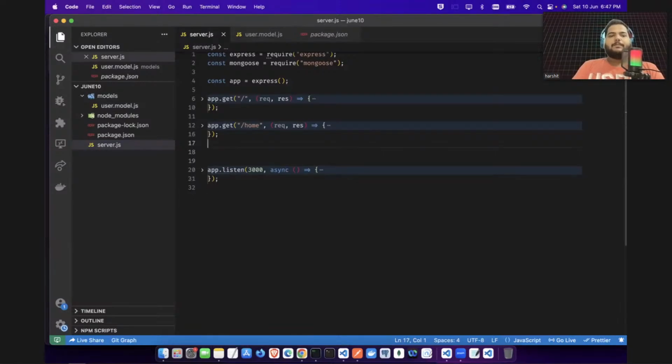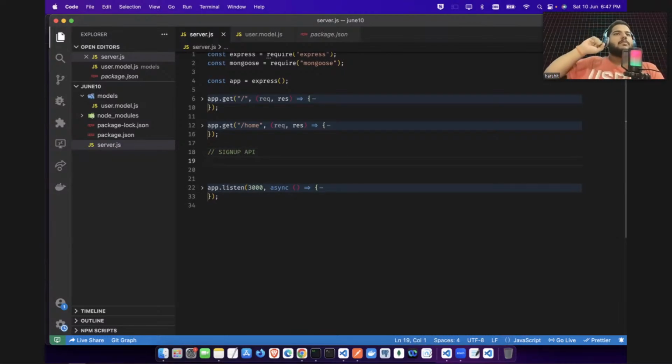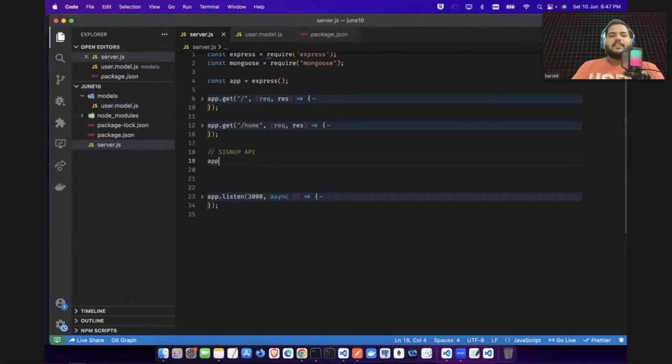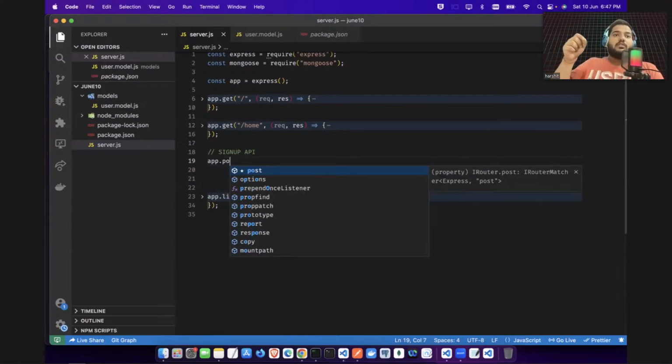Okay, so let's prepare the first API, that will be your sign up API. Okay, sign up API. So what will we have in the sign up API? If you remember any front end application, in sign up you will be having the first name, you will be having the last name, you will be giving some kind of email address, and you will be giving some password, right? So here you will say, so now you want to create something.